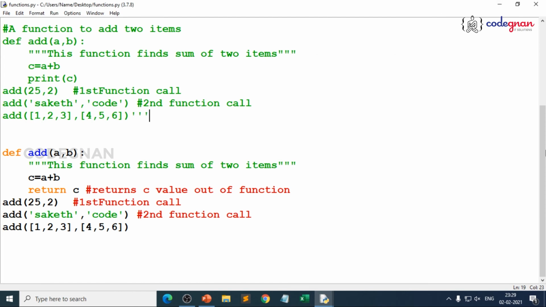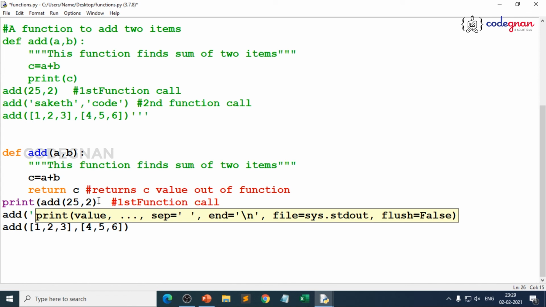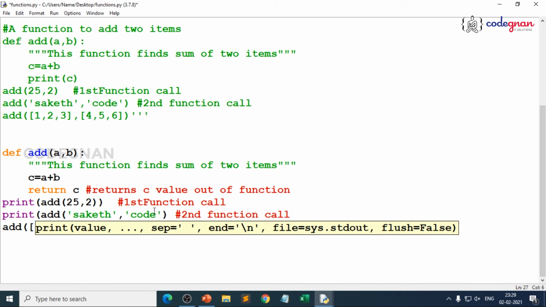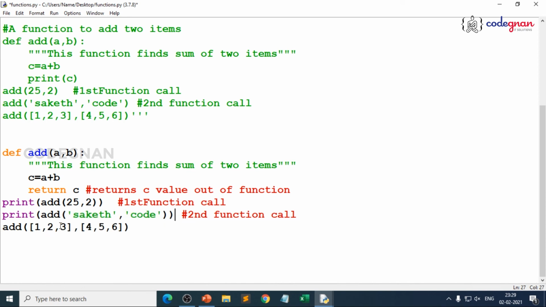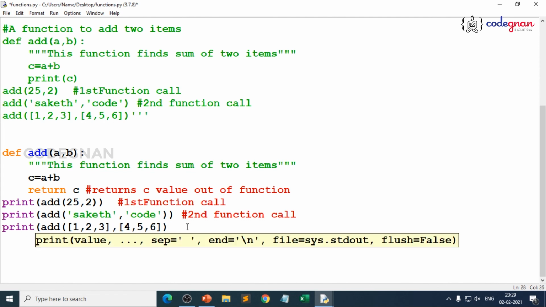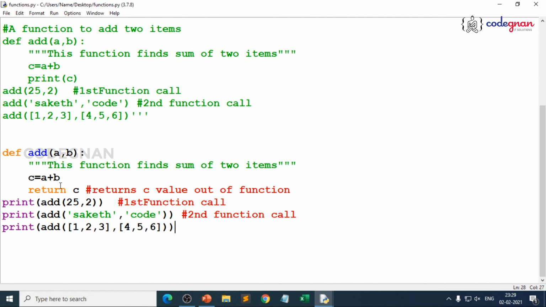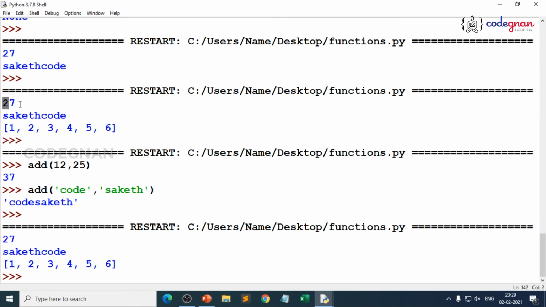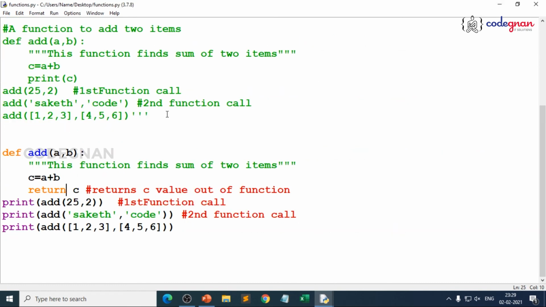Otherwise, what you can do, for every function call, you assign print. This is where you can use it. If you don't give print, you cannot see the result in the interactive mode. If you give print, you can directly run it from interactive mode, you need not write it here. That's where we go for reusability. Either you use print inside the function, or you use the return keyword, which will return the value out of the function. That's where you see, when you run, you can easily see every output, which is similar to the above statements where we used the print function.